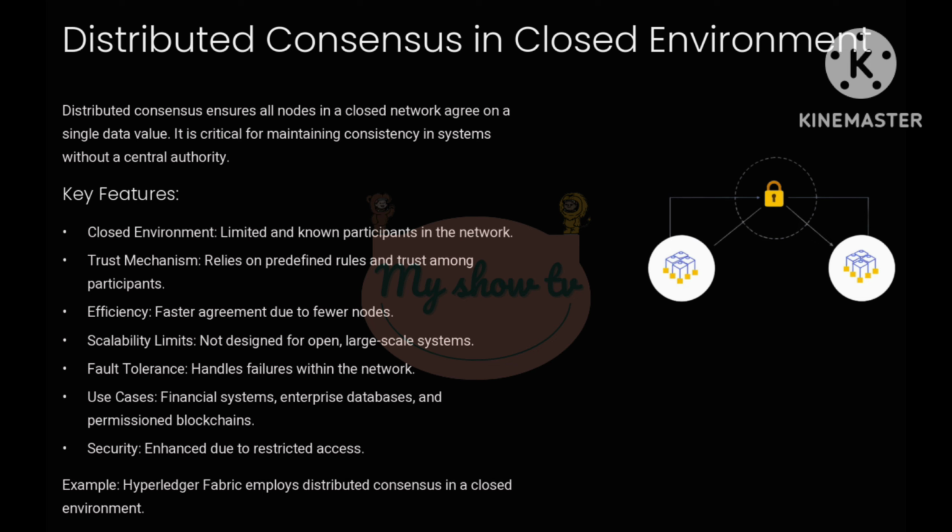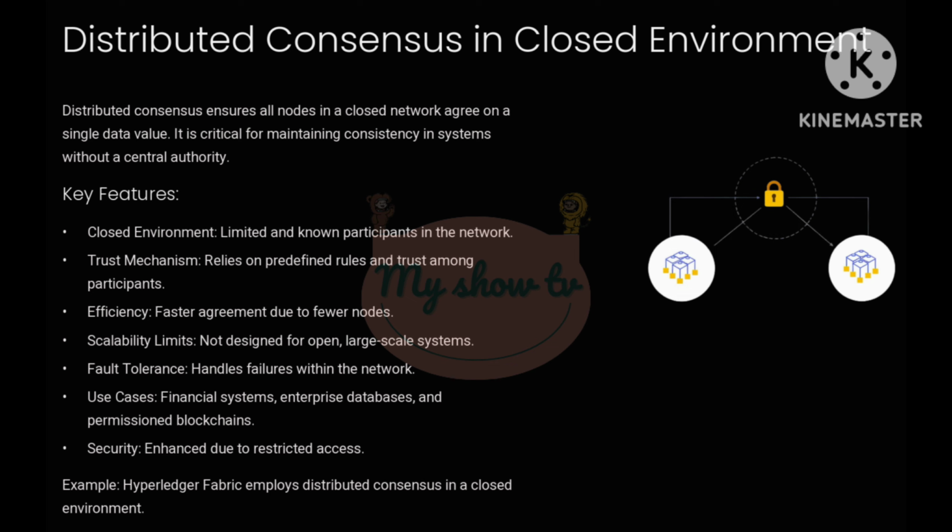1. Closed environment. Unlike open networks like public blockchains, closed environments have a limited number of known participants. This makes them more controlled and easier to manage. Point 2. Trust mechanism. Since participants are predefined, the system often relies on rules and mutual trust. This is less complex than trust mechanisms for open networks. 3. Efficiency. With fewer nodes, agreement is reached faster compared to open systems where hundreds or thousands of nodes must agree.